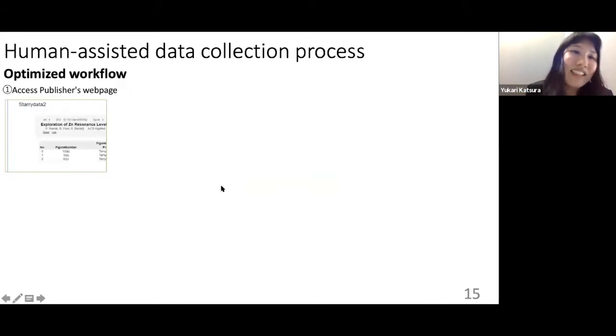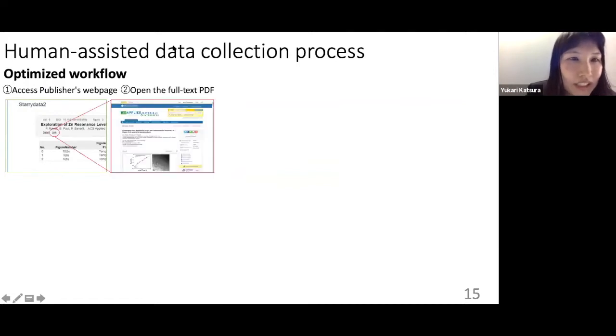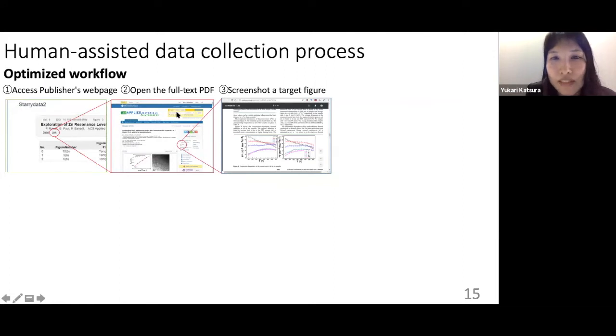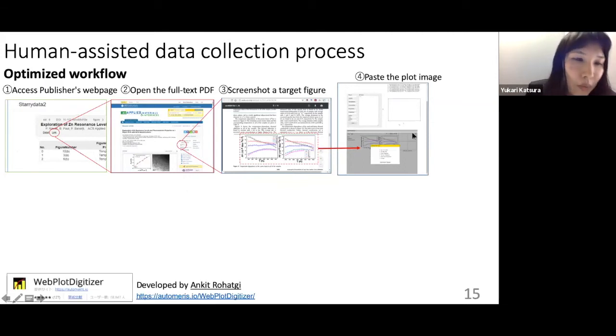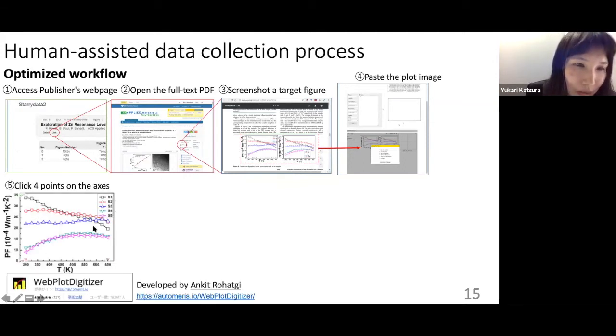Okay, so we just try to optimize the workflow for the human-assisted data collection. So in Starrydata, we have the link for the publisher's website. So we open a PDF and take a screenshot of the target figure if you find one, and paste the plot image. And then we use the web plot digitizer to extract the images.